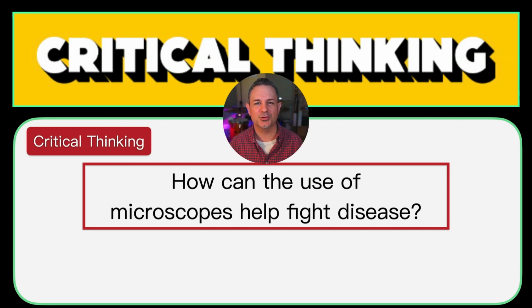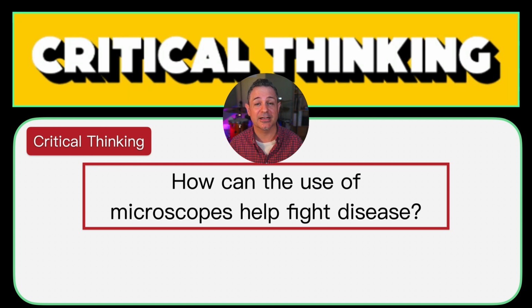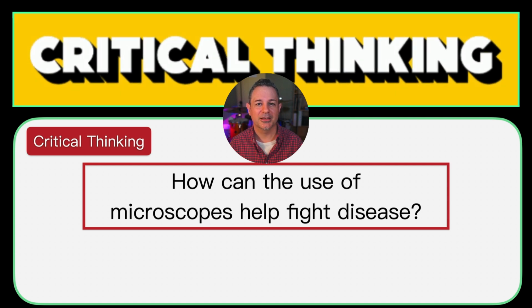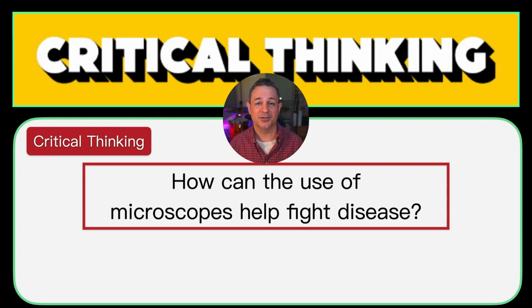Although scientists don't use microscopes to fight diseases directly, they can be used to learn about diseases. This is because microscopes allow us to see things that are tiny, including microorganisms like germs and bacteria. By getting a good look at these creatures, scientists can learn more about them. And by learning about diseases, scientists are able to better understand how to fight diseases.